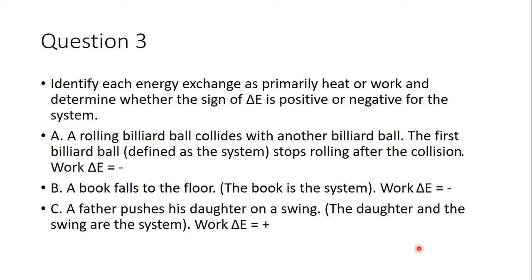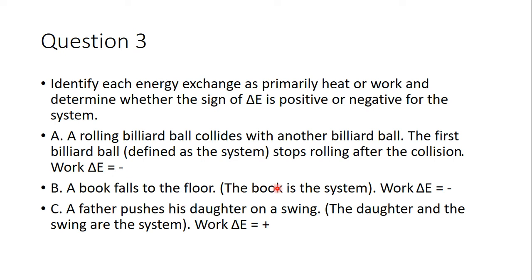3. For these energy exchanges, are they heat or work, and what's the sign of delta E? So we have a billiard ball hitting another billiard ball. The first ball is the system and stops. So this is work, and delta E is negative. All the energy in the first ball was transferred to the second ball. So that's why it's a loss of energy. And basically, for these, if we don't have a temperature change, we're never doing heat, so this is work.